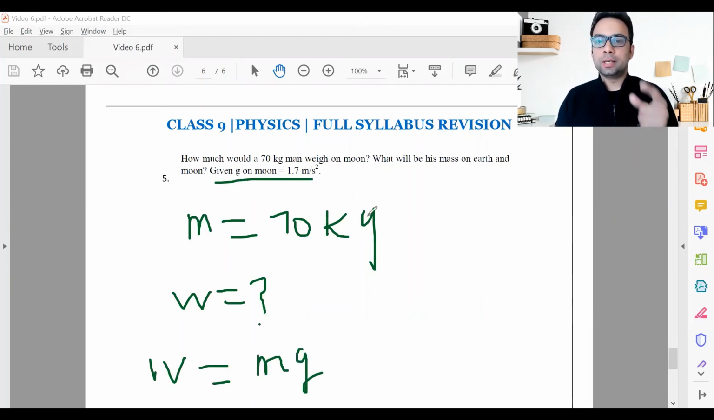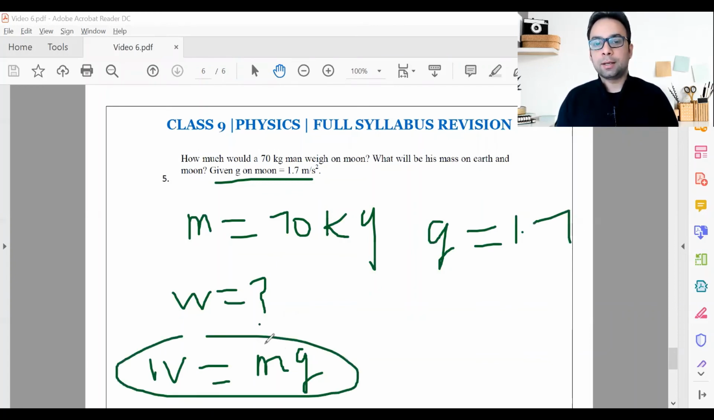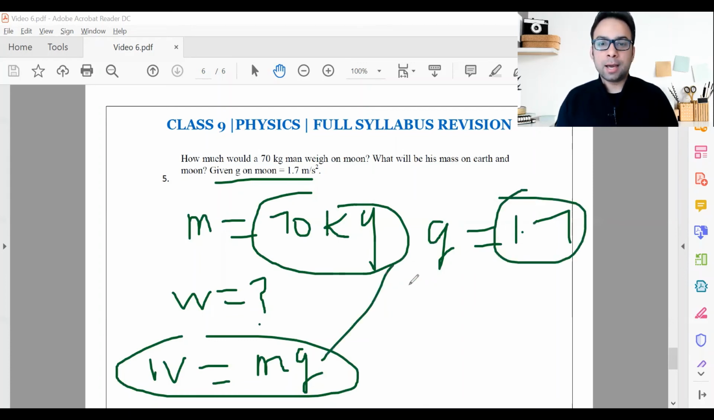G of moon is already given. Acceleration due to gravity of moon is already given. Can it be easier than this? So g is 1.7. Just put in the values. How much will be the weight? 70 times 1.7, and that will directly give you the weight on the moon.